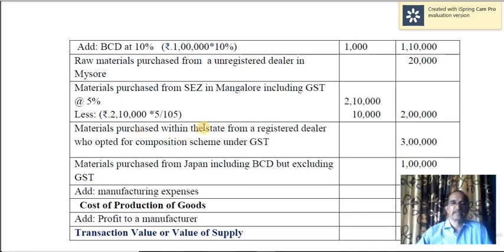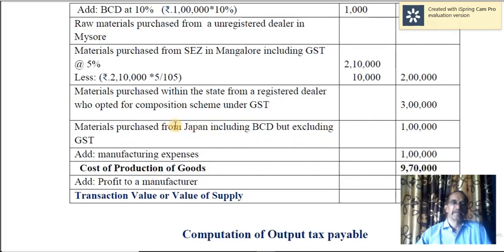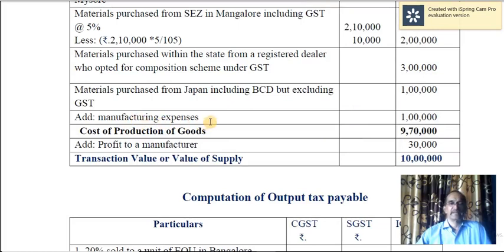Materials purchased within the state from a registered dealer who opted for composition scheme under GST, 3 lakh. Materials purchased from Japan including BCD but excluding GST, so 1 lakh. To that you have to add manufacturing expenses, so 1 lakh. What you get is cost of goods sold, cost of production of goods. So 9,70,000. To that you have to add profit.